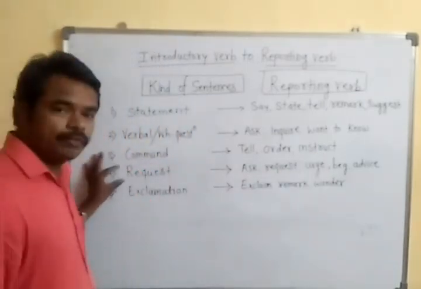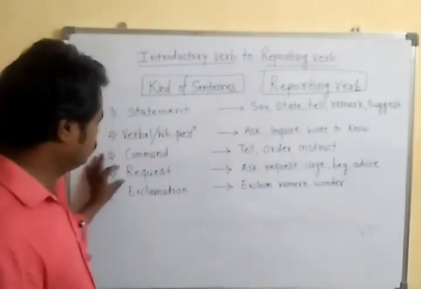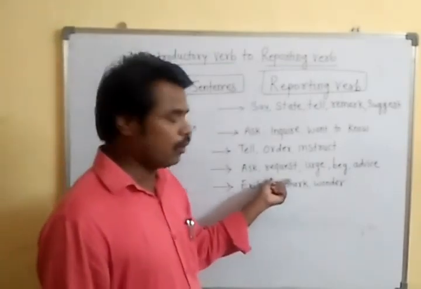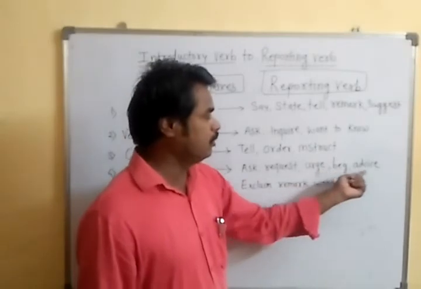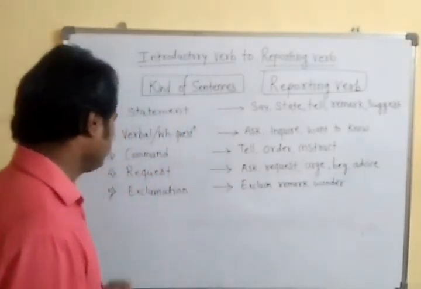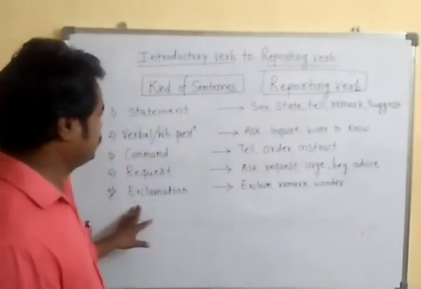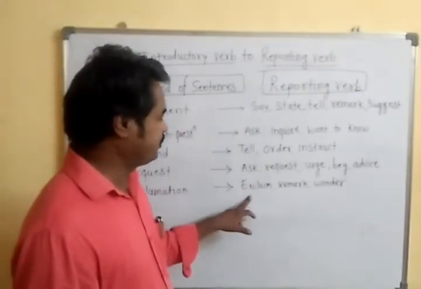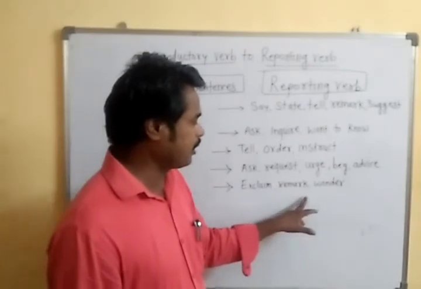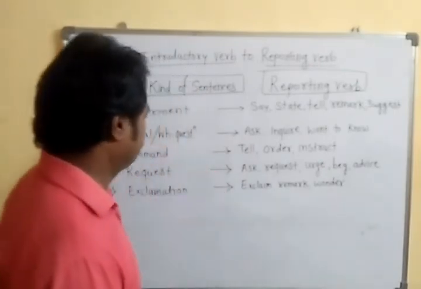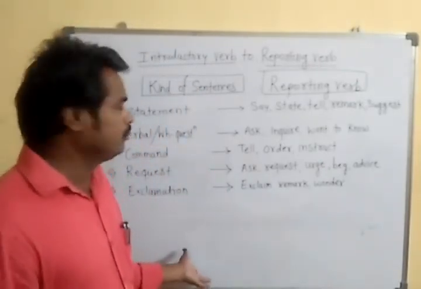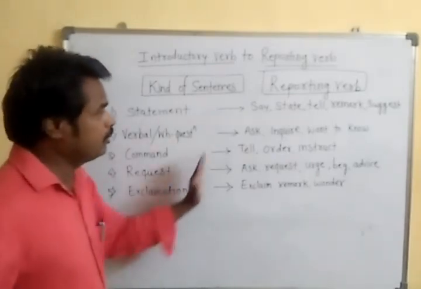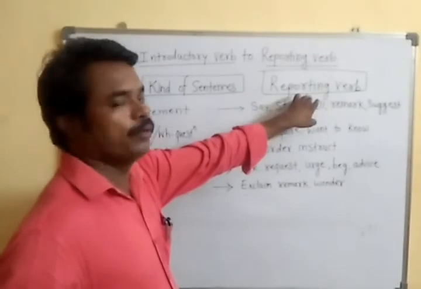If the sentence is of request, means we are making a request, that time the reporting verb will be ask or request, urge, beg or advise. And the last one, that is exclamation. If the sentence is of exclamation type, which reporting verbs we have to take? Exclaim, remark and wonder. This is very important. Why is it important? Because if you know the type of a sentence, according to that you have to make changes in the reporting verbs.